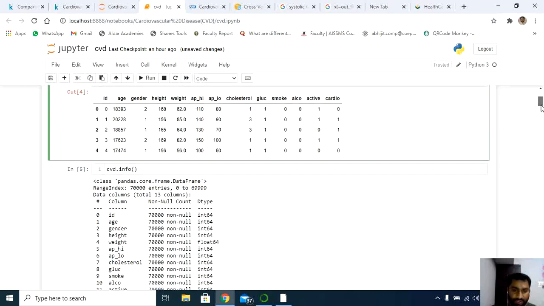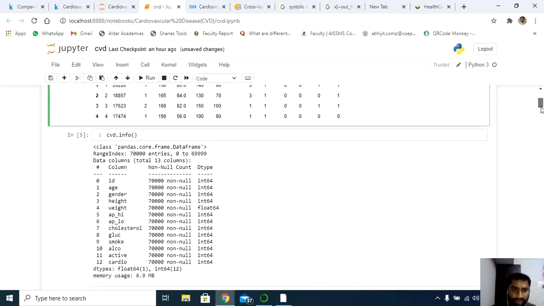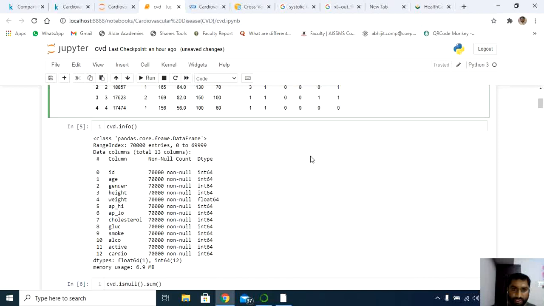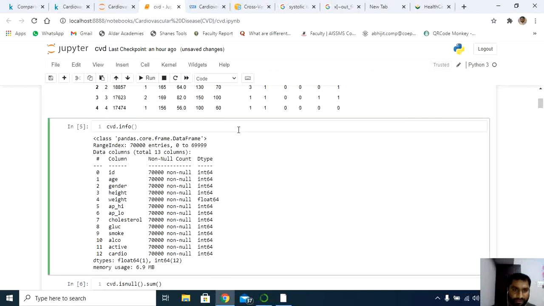Next comes data preprocessing, EDA, exploratory data analysis. Here with info, I just wanted to check the formats of my data set. As far as the formats of the data set are concerned, these are the columns actually. I have around 13 columns here, and the index starts from 0. Out of the 13 columns: ID, age, gender, height, weight.